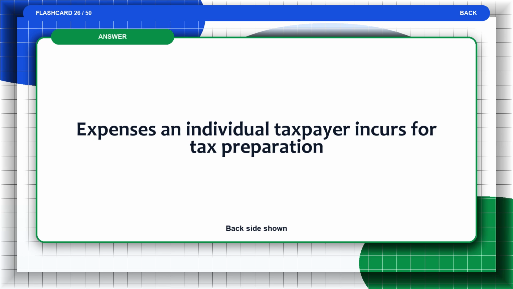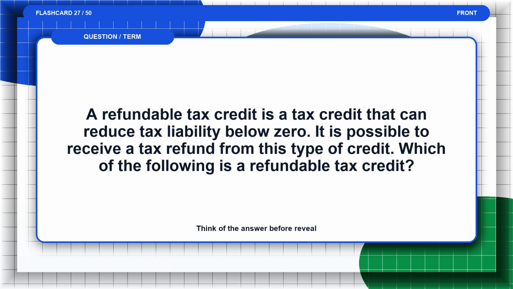The answer is expenses an individual taxpayer incurs for tax preparation. Flashcard 27. A refundable tax credit is a tax credit that can reduce tax liability below zero. It is possible to receive a tax refund from this type of credit. Which of the following is a refundable tax credit? Think of the answer before the reveal.